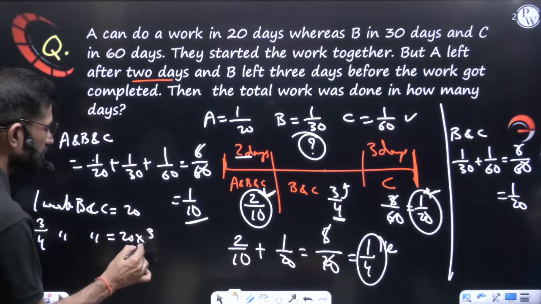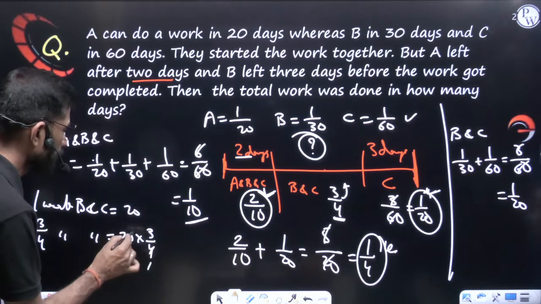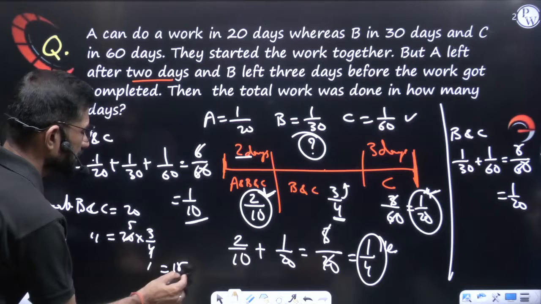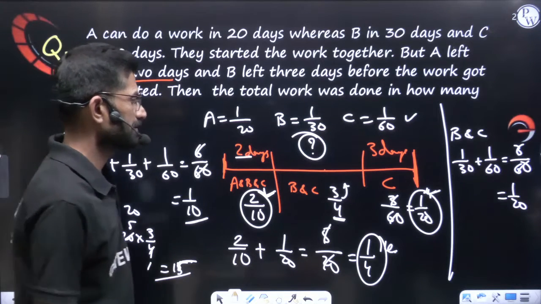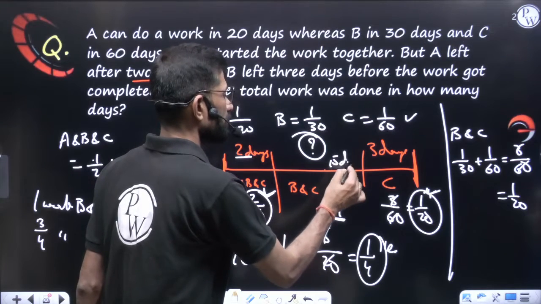That is 20 into 3 by 4 days. 4 ones are 4, 5 fives are... so 5 threes are 15 days. Means B and C worked for how many days? That is 15 days. Means here B and C worked for 15 days.